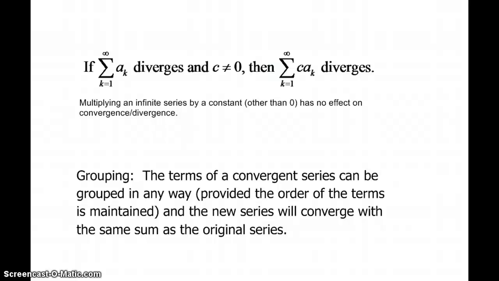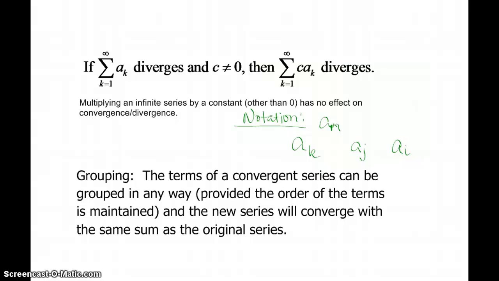If a sub k converges, then c times a sub k converges. If a sub k diverges, then c, as long as it's not 0, times a sub k must also diverge. Most of the time what you're going to see as far as notation is concerned, we'll just take a little notation aside here, 99% of the time you're going to see n. All right? But just as is written here, I can use any lowercase letter.